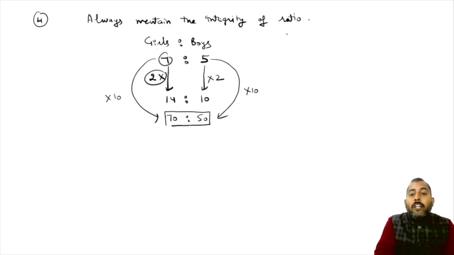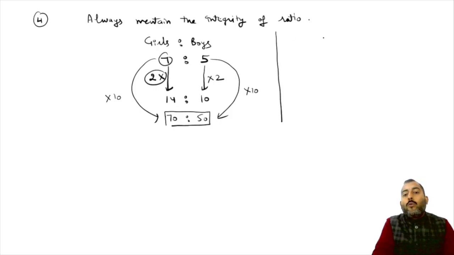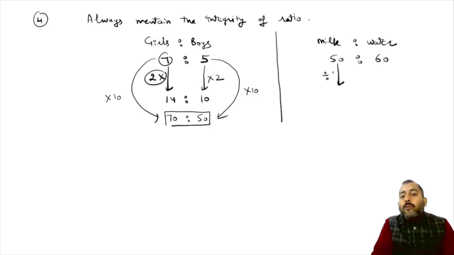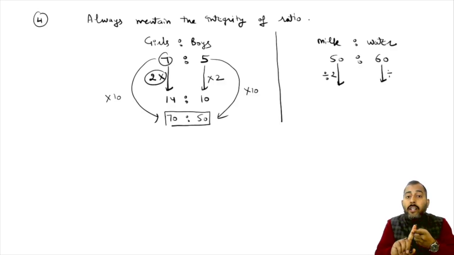Now, suppose the ratio between milk and water was 50 is to 60. If you are dividing the first part by 2, then do divide the remaining part of the ratio with 2.